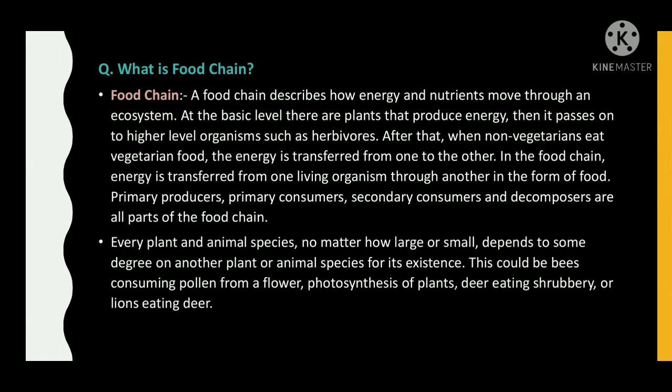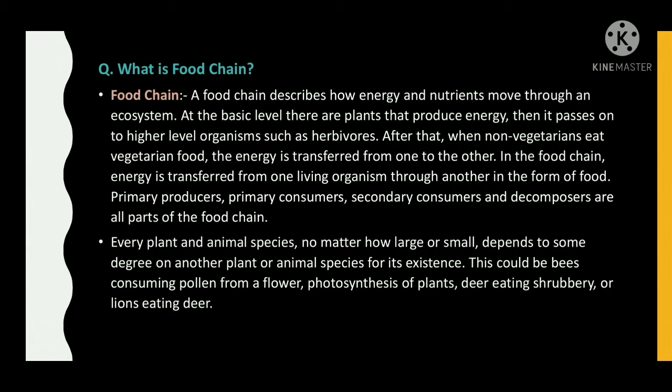What is food chain? A food chain describes how energy and nutrients move through an ecosystem. At the basic level, there are plants that produce energy. Then it passes on to higher level organisms such as herbivores. After that, when non-vegetarians eat vegetarian food, the energy is transferred from one to the other. In the food chain, energy is transferred from one living organism through another in the form of food.